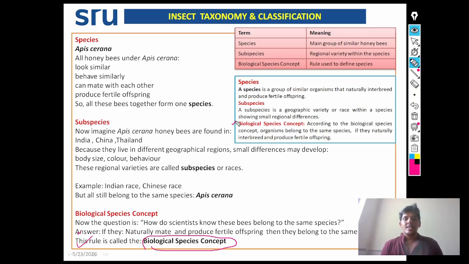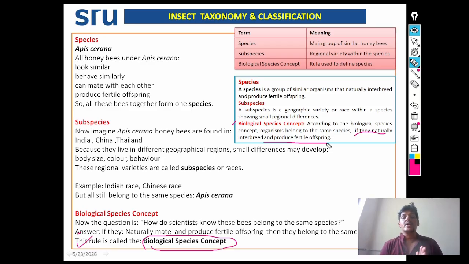Biological species concept. According to the biological species concept, organisms belong to the same species if they naturally interbreed and produce fertile offspring. If they are not naturally interbreeding and producing fertile offspring, then it does not come under the species concept.